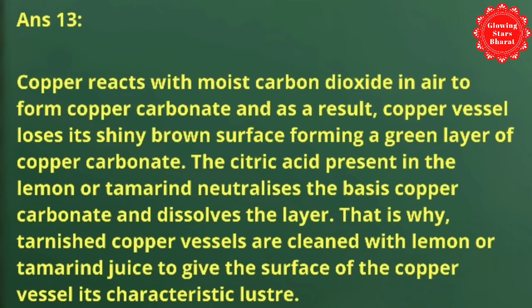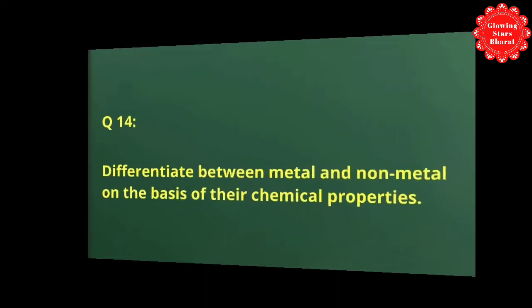Copper reacts with moist carbon dioxide in air to form copper carbonate, and as a result copper vessels lose their shiny brown surface, forming a green layer of copper carbonate. The citric acid present in the lemon or turmeric neutralizes the basic copper carbonate and dissolves the layer. That is why tarnished copper vessels are cleaned with lemon or turmeric juice, to give the surface of the copper vessels its characteristic luster.